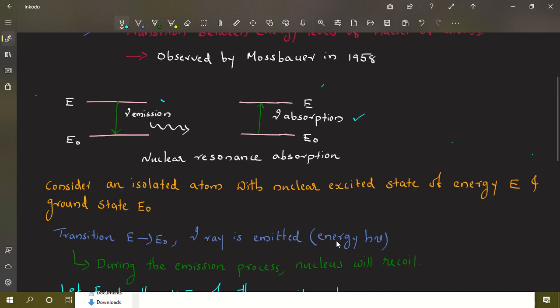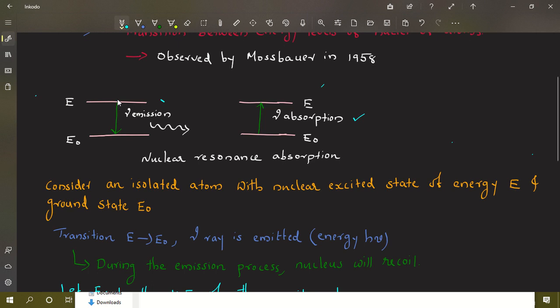Now, for that purpose, you consider an isolated atom in the ground state E0 with a nuclear excited state of energy E. Consider an isolated atom having ground state energy E0 and excited state E.